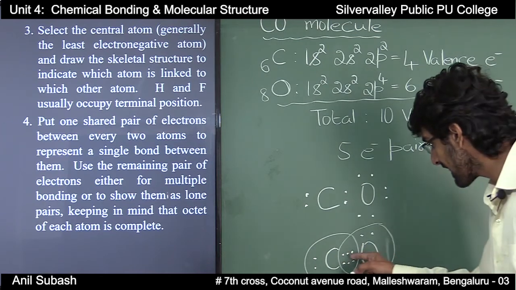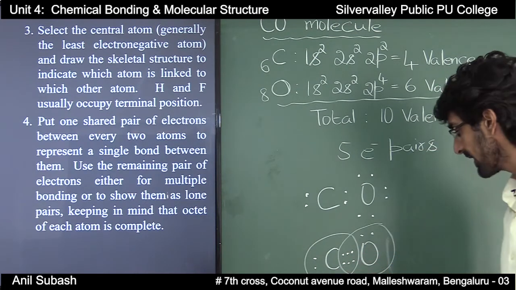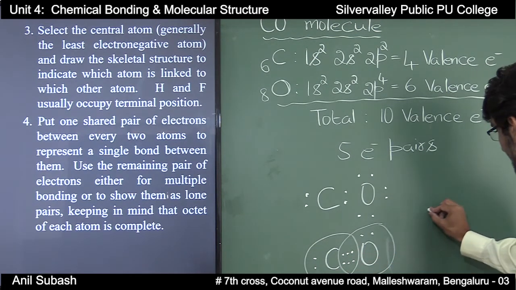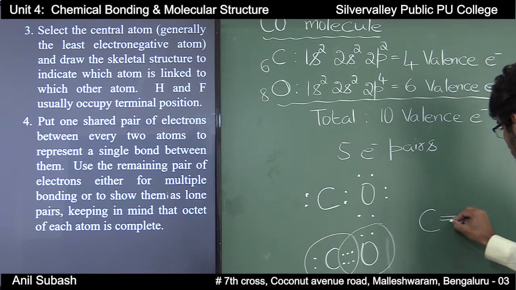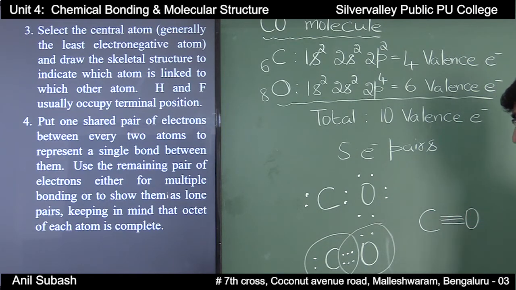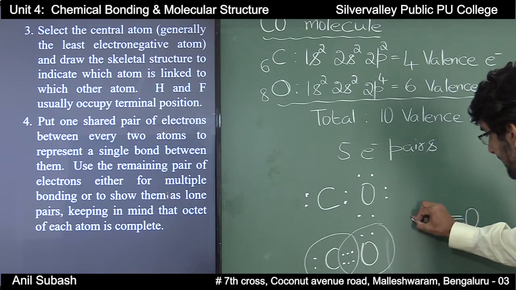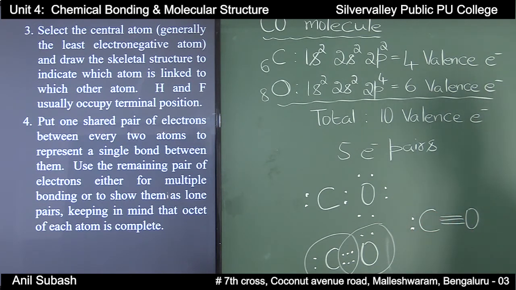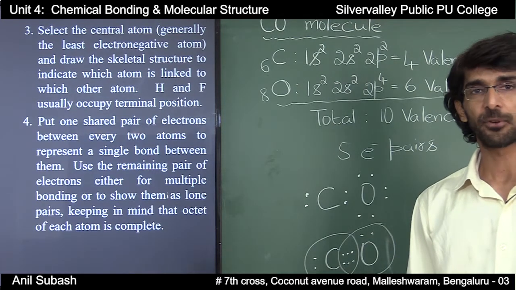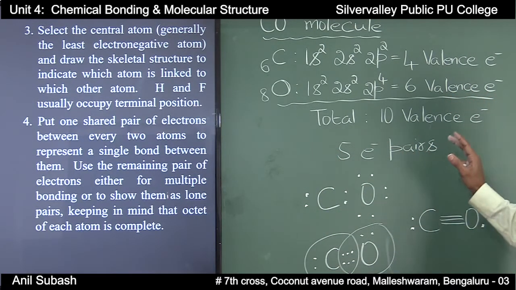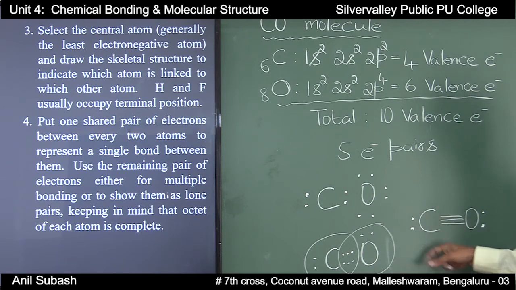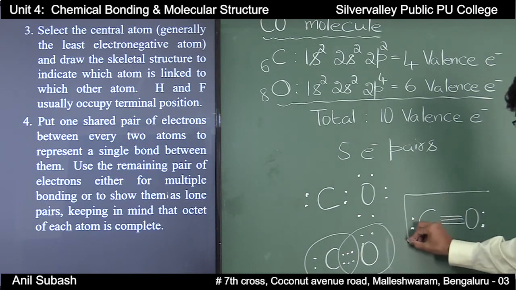And since there are 3 electron pairs between carbon and oxygen, there exists a triple bond between carbon and oxygen in the case of carbon monoxide, and there will be one lone pair of electrons on carbon and one lone pair of electrons on oxygen. Therefore, the Lewis structure for carbon monoxide will be in this way.